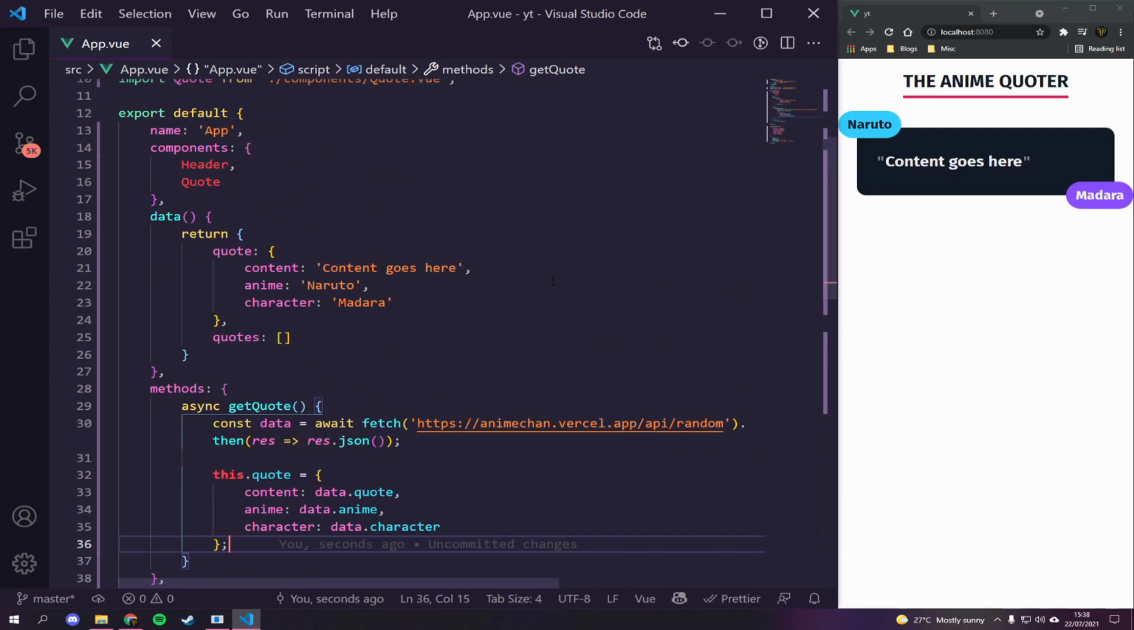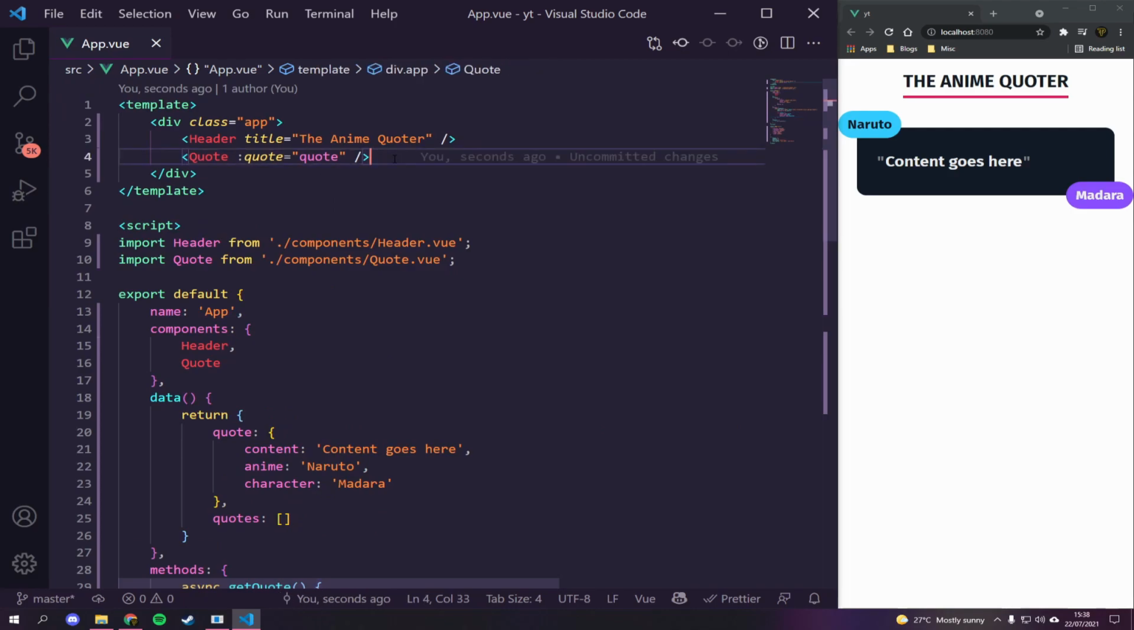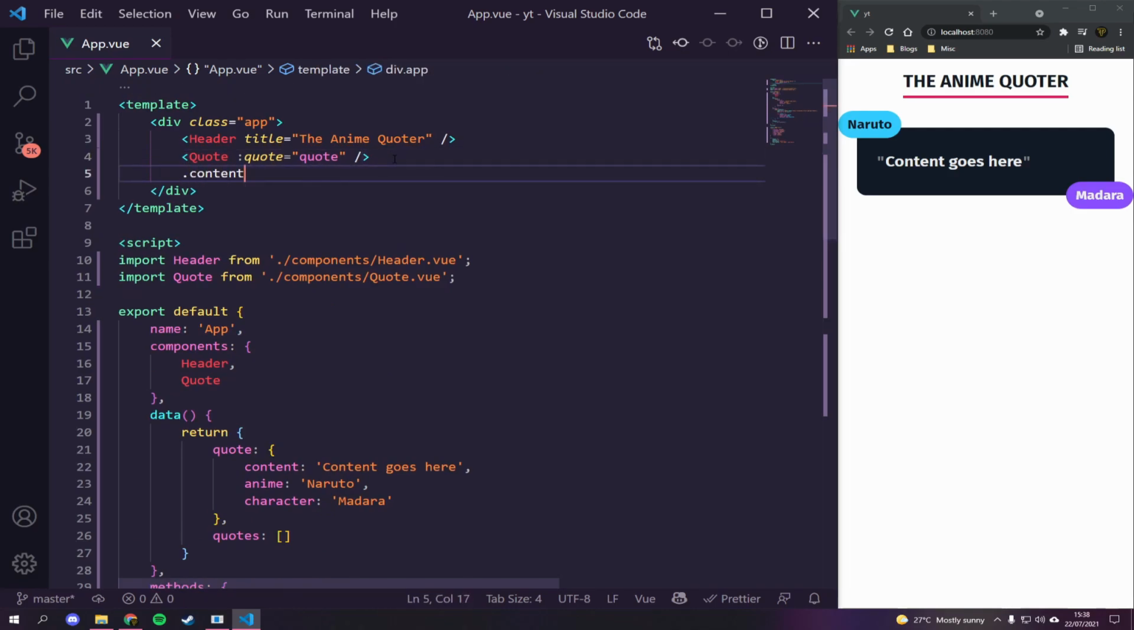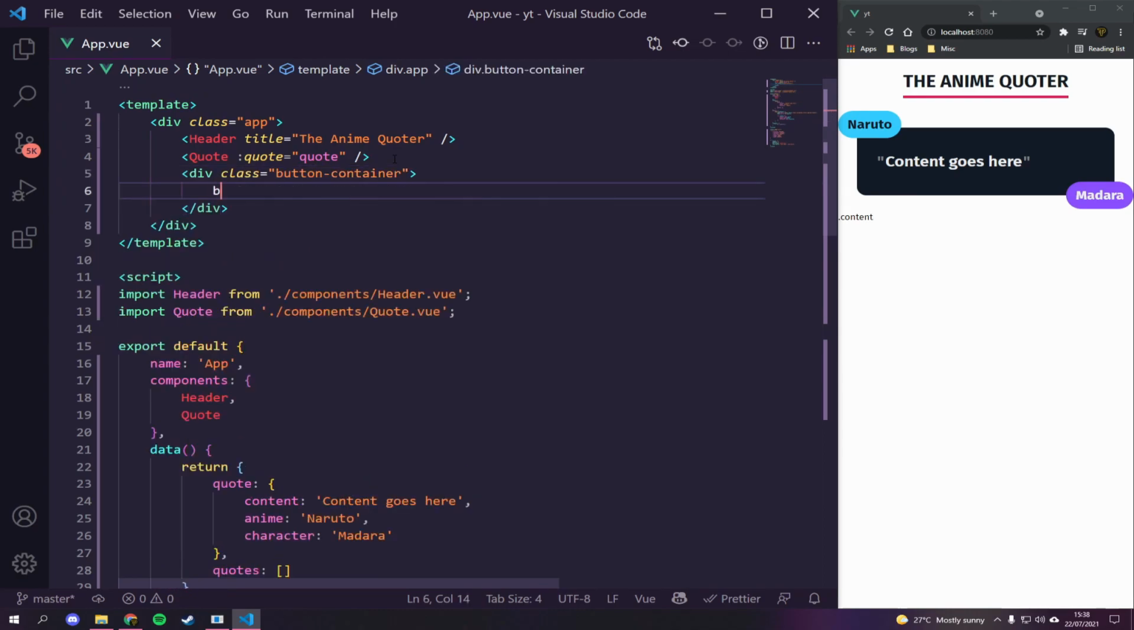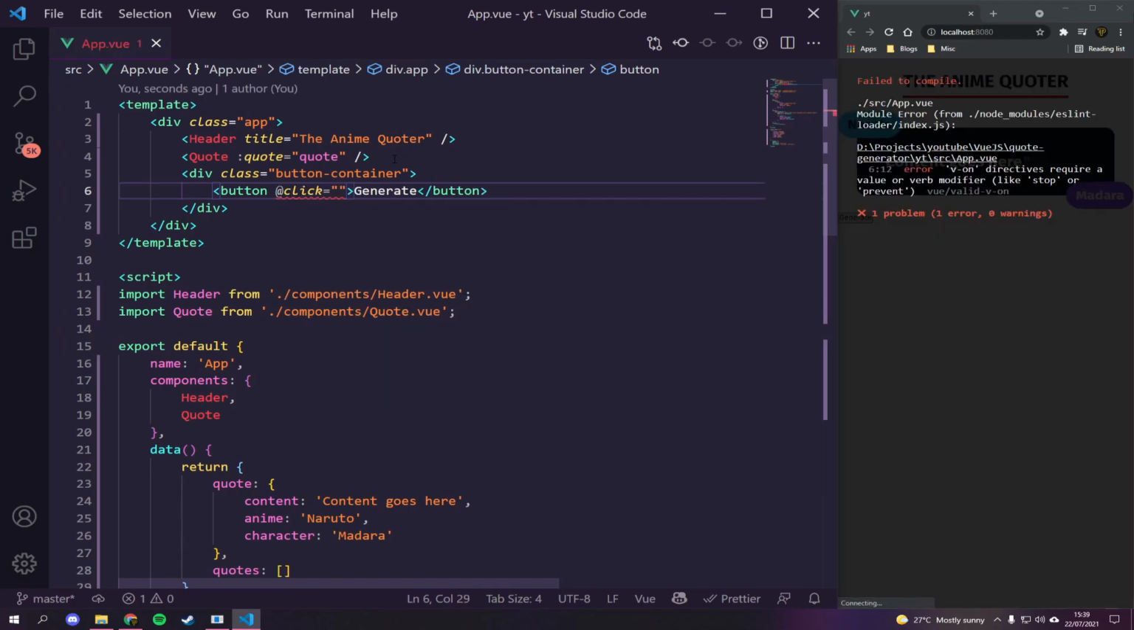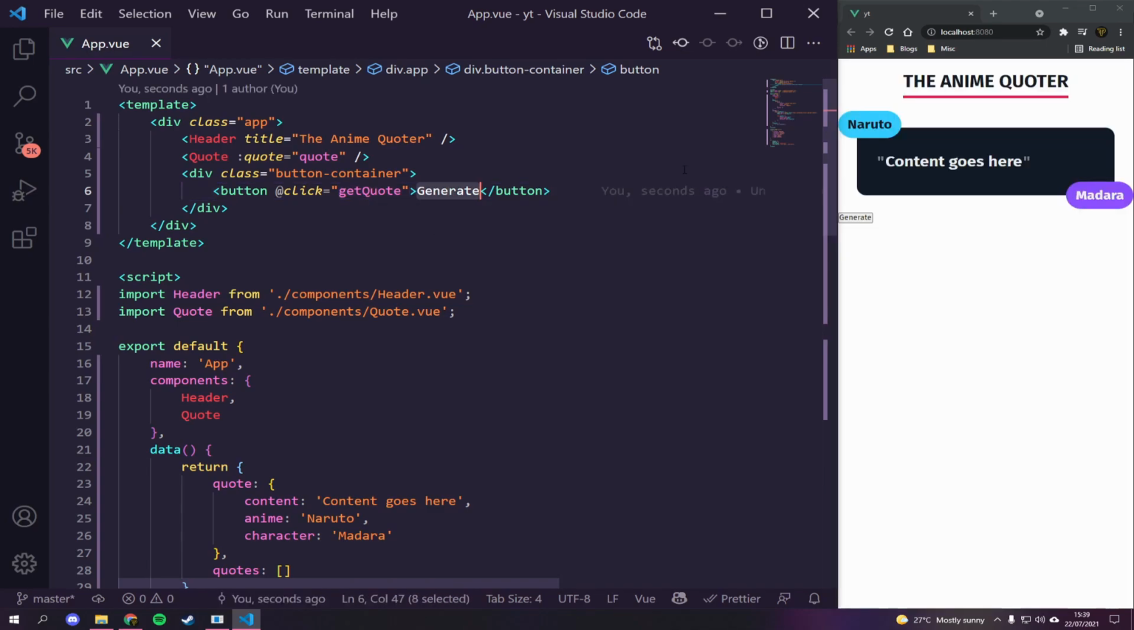We actually want to get a button that generates it as well. So our button will basically go up here underneath quote. We'll just say button container. And inside here we're going to have a button which says generate. It can say whatever you want it to say. I'm just going to say generate. And then we're going to say @click is equal to, and we're basically going to say getQuote. And that's all we're going to do, because basically we're going to call the same function again.